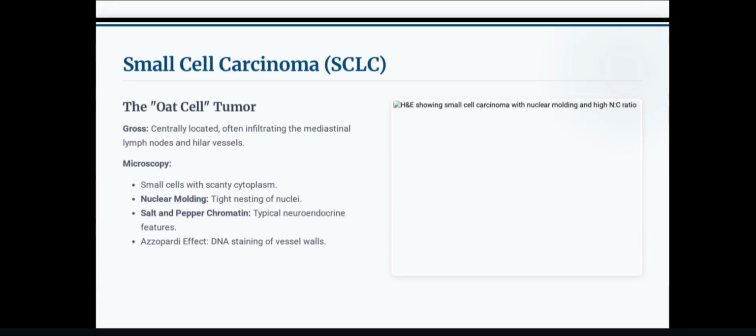Small cell carcinoma, the oat cell tumor. Gross: centrally located, often infiltrating the mediastinal lymph nodes and hilar vessels. Microscopy: small cells with scanty cytoplasm, nuclear molding, tight nesting of nuclei, salt and pepper chromatin, typical neuroendocrine features.